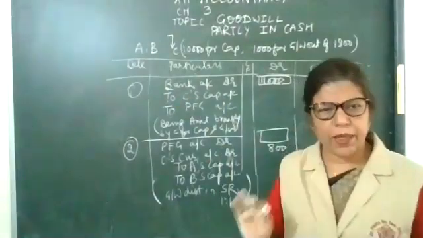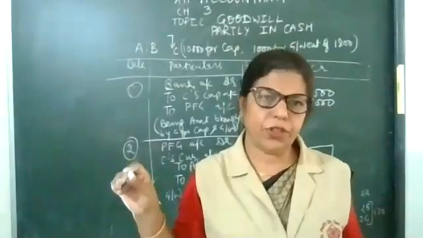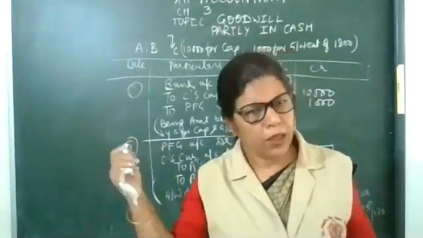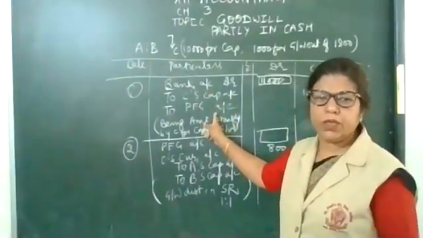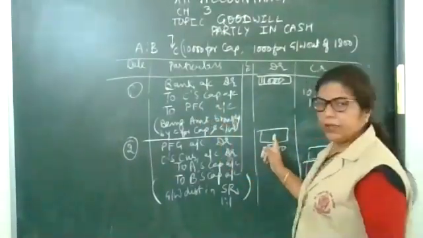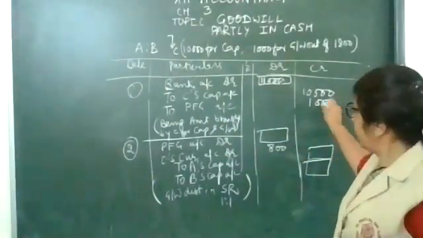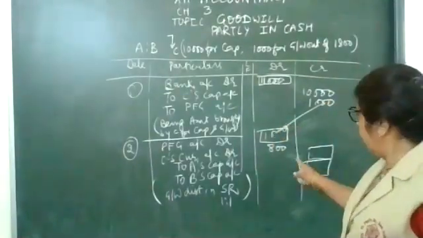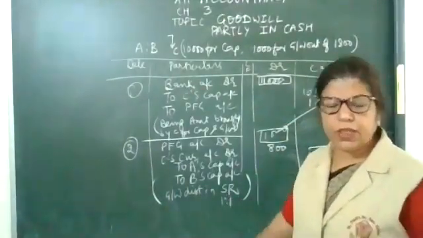So for fill in the blank questions, you should have a clear concept. Learn the entry, and if you know how to make it, then the fill in the blank is very easy. Bank account debit to the incoming partner's capital account and premium for goodwill in cash. Now, see here in the premium for goodwill, that 1,000 rupees amount will be transferred. Distribution is not given, but the sacrifice ratio is given clearly.